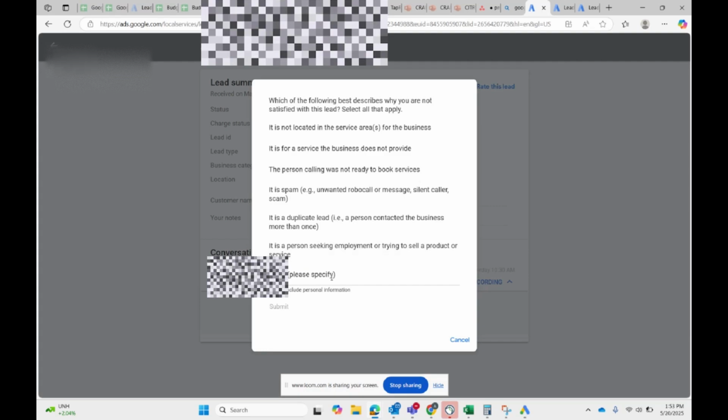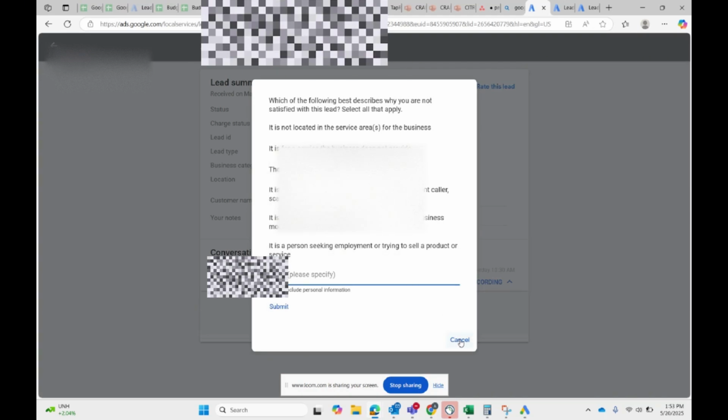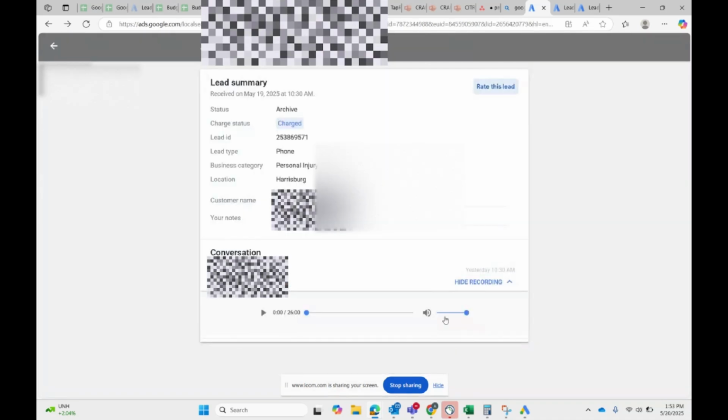If these options don't apply, you can type in whatever you're listening to and whatever feedback you have on it. From there, you submit it, and this gives Google a chance to learn your account better.